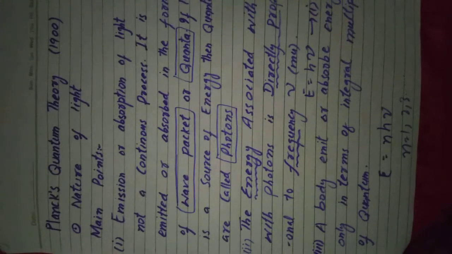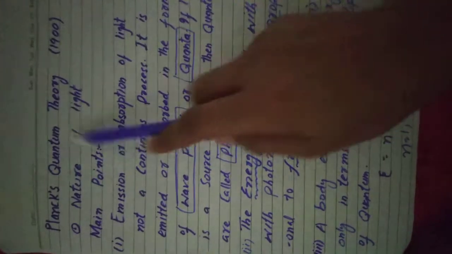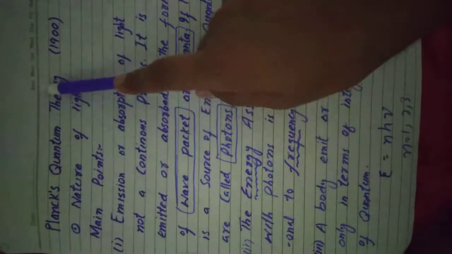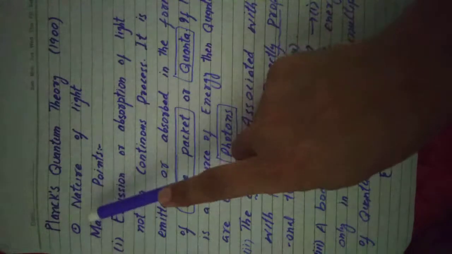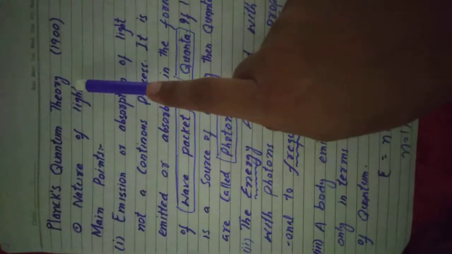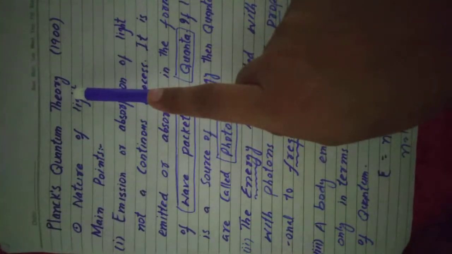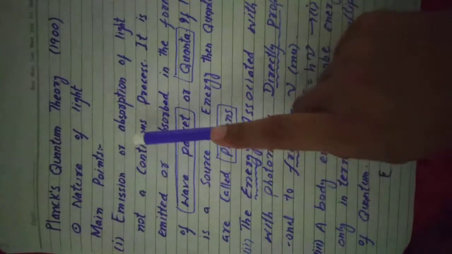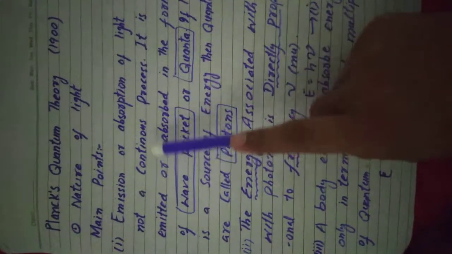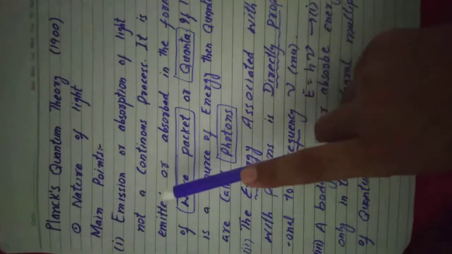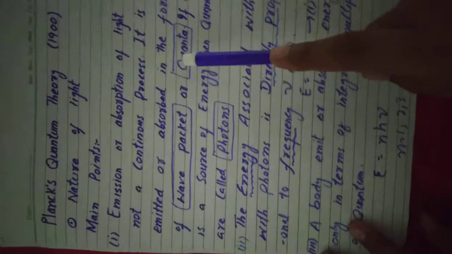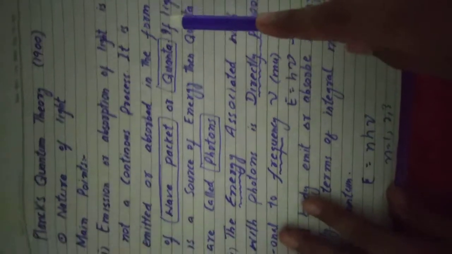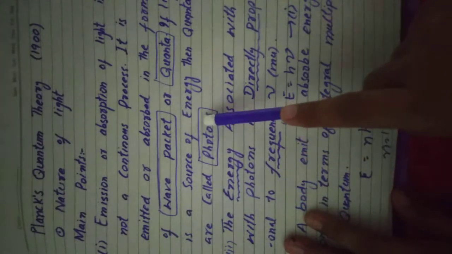Today we will discuss Planck's quantum theory. This theory was proposed in 1900 to explain the nature of light. The main points of this theory are: emission or absorption of light is not a continuous process. It is emitted or absorbed in the form of wave packets or quanta. If light is a source of energy, then quanta are called photons.